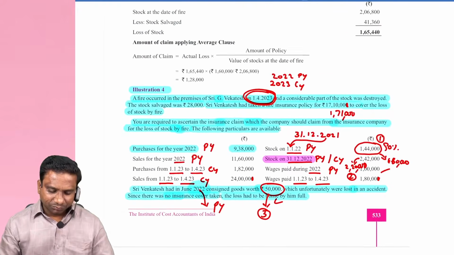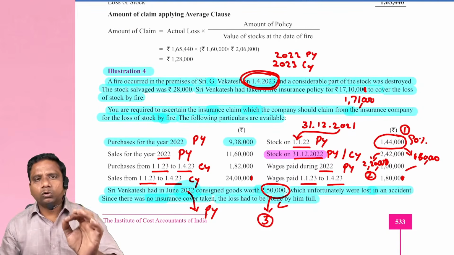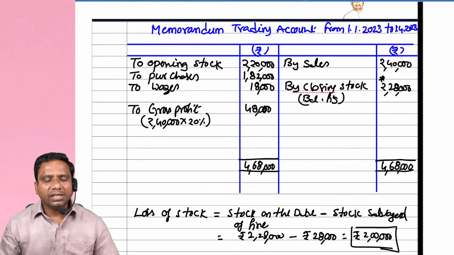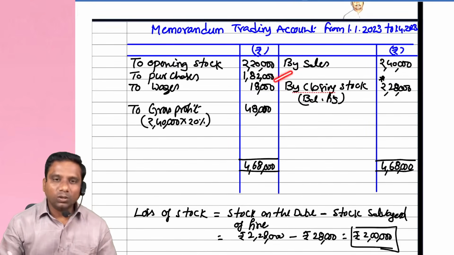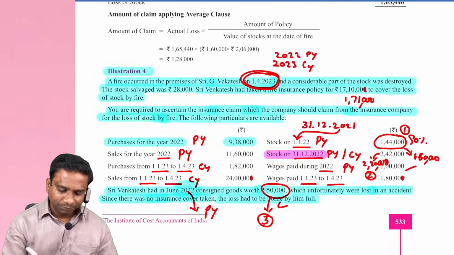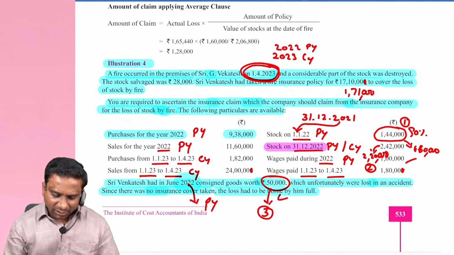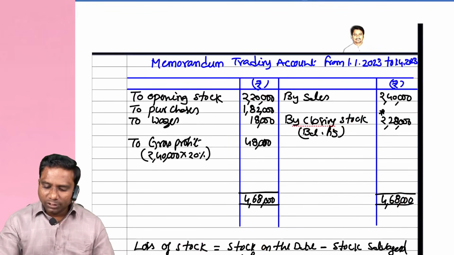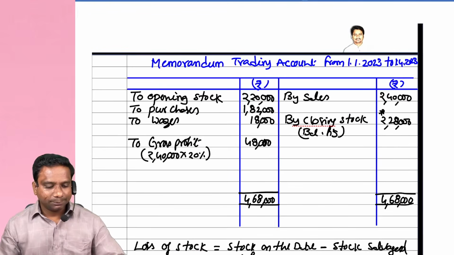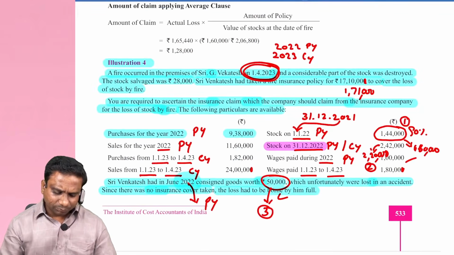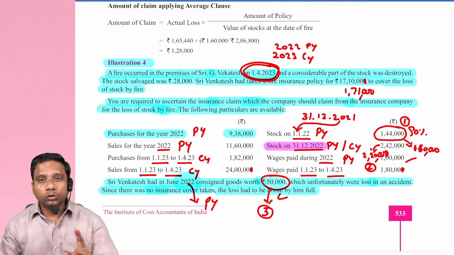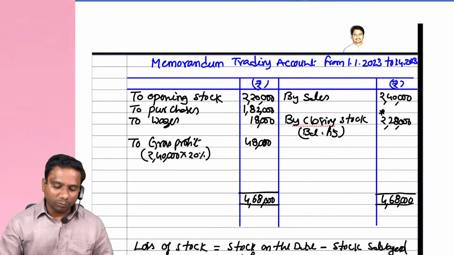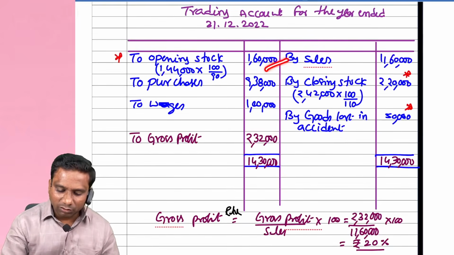Next, purchases from 1/1/2023 to 1/4/2023. Current year now. So go to memorandum trading account and write down purchases 1,82,000 over. Next, sales 2,40,000. This is not 24 lakh. This is just 2,40,000. Come to here memorandum trading and write down 2,40,000. Next one, stock on 1/1/2022 means opening stock for previous year. 1,60,000 we have to write. Do remember.